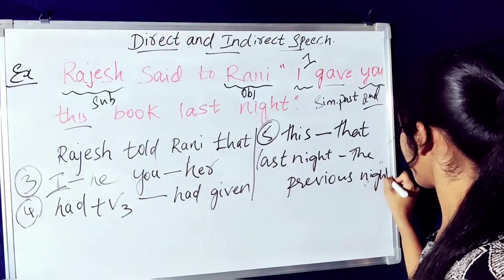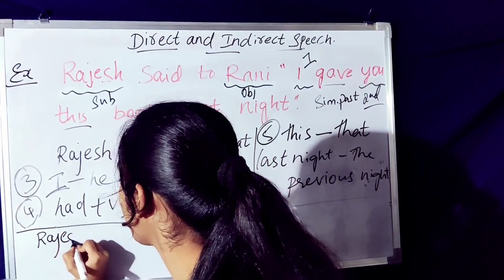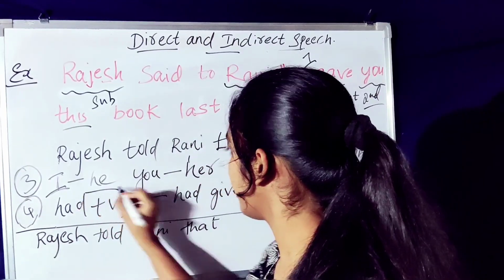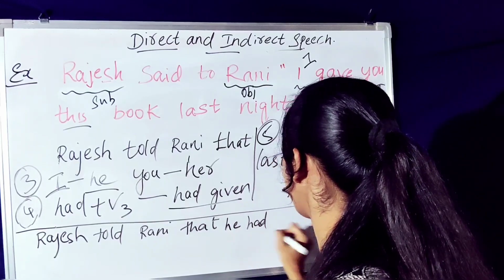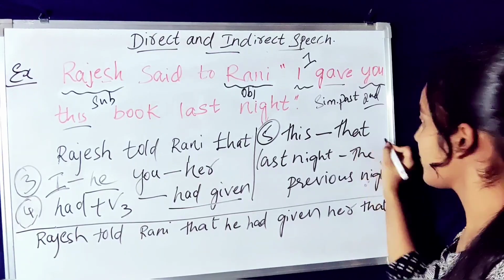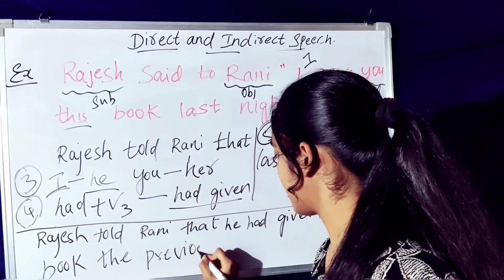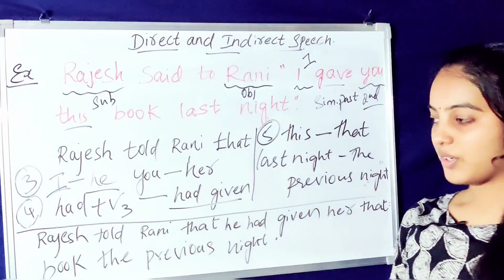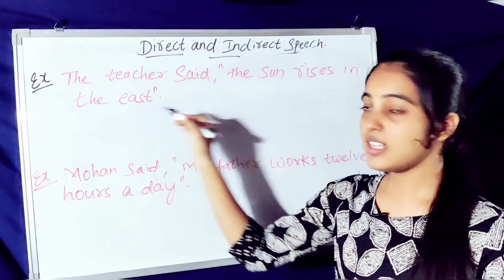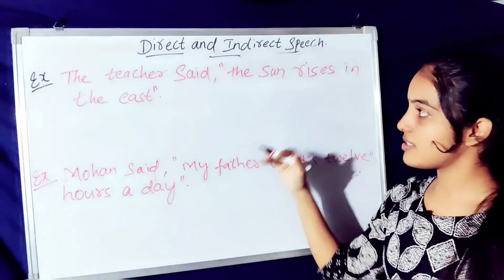Okay, now tell me what's our answer. Rajesh told Rani that he had given her that book the previous night. Okay, let's go to another example. Here the teacher said, "The sun rises in the east." This is called a universal truth. In such type of sentences, the tense will not be changed. Okay, take it as it is.